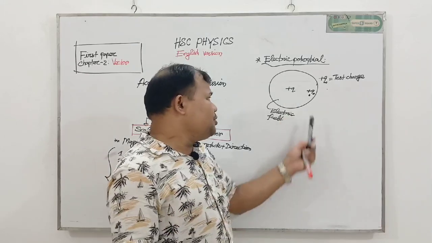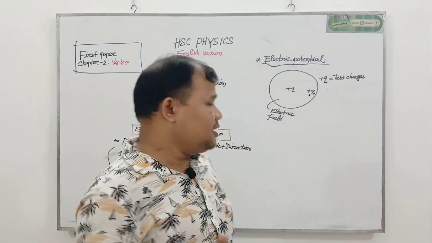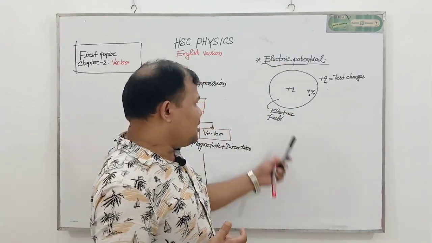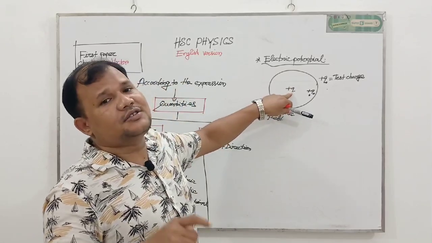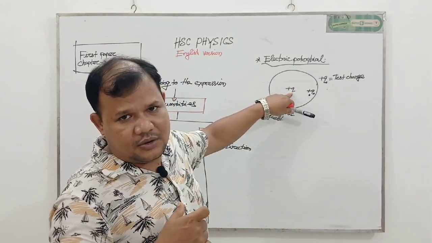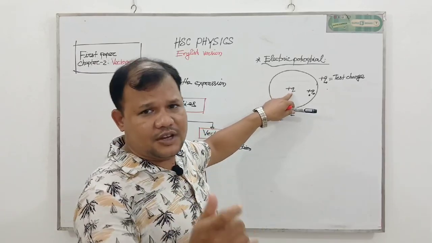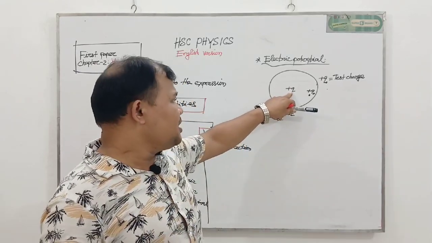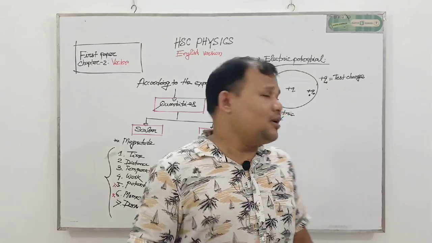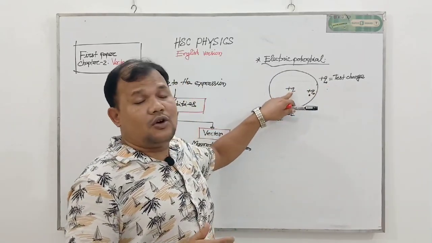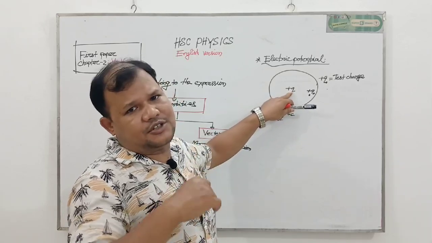Okay, if we face a repulsive force, then we clearly understand the nature of this charge that created the electric field is positive. Why is the charge of positive nature? Because we get repulsion force. Okay, if we get attraction force, then we clearly understand with the help of our test charge that the charge that already created the electric field is of negative nature.